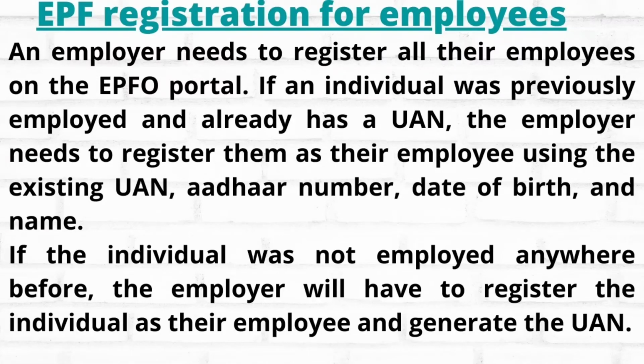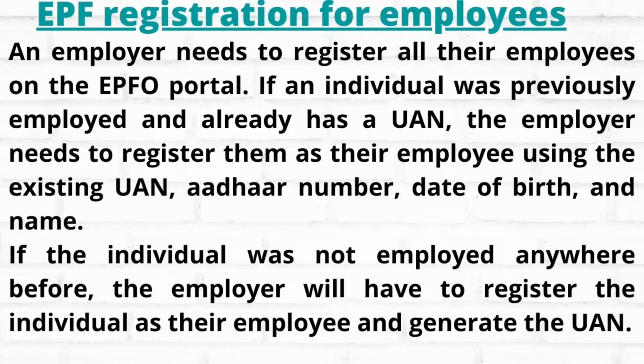EPF registration for employees. An employer needs to register all their employees on the EPF portal. If an individual was previously employed and already has a UAN, then the employer needs to register them as an employee using the existing UAN, Aadhaar number, date of birth and name. So there is no need to generate a new UAN in case of employees with an existing UAN.